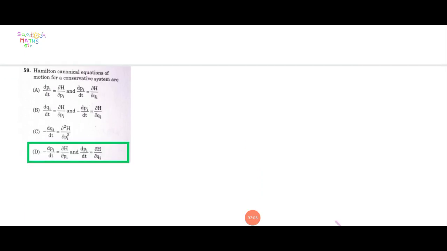Next question. Hamilton canonical equation of motion for a conservative system are. This is the direct result. Here option D is correct. Minus dp_i upon dt is equal to ∂H upon ∂q_i, and dq_i upon dt is equal to ∂H upon ∂p_i.